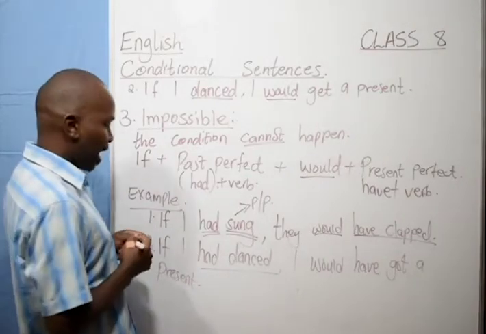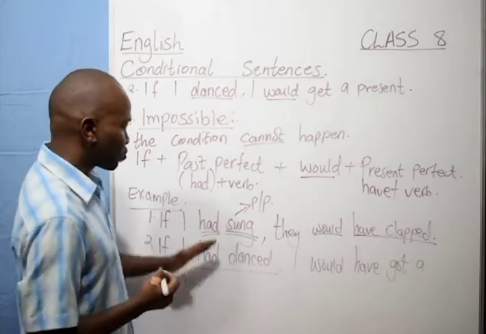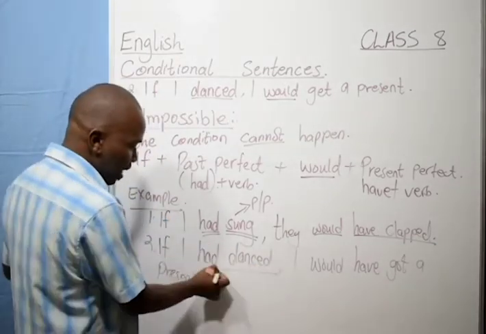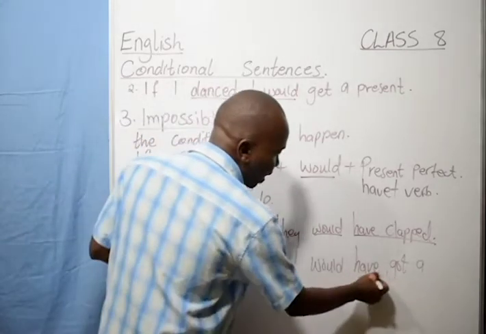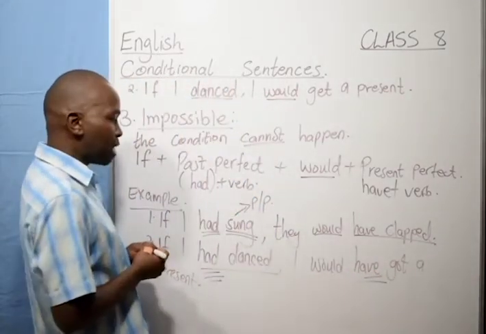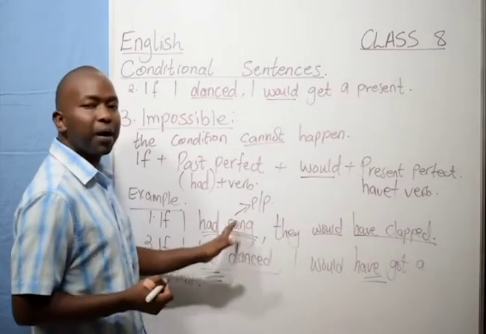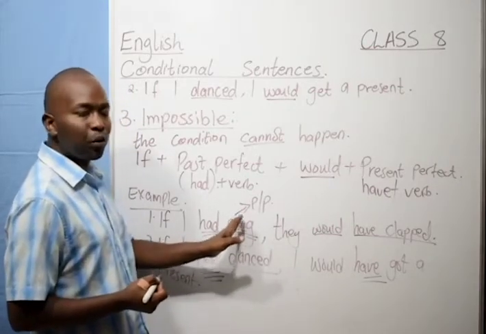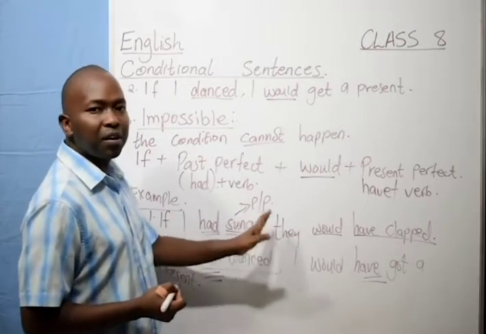So therefore, it is important to note that whatever is on the left must also be on the right. If we have a helping verb here, then on the right there should also be a helping verb being used with the main verb, that is the past participle form of the verb.